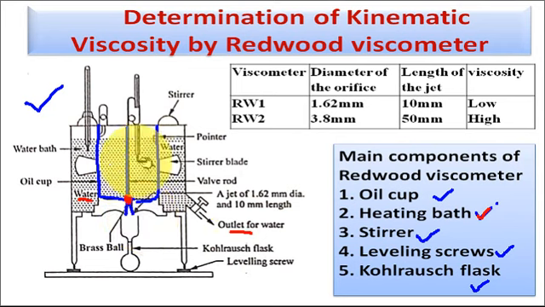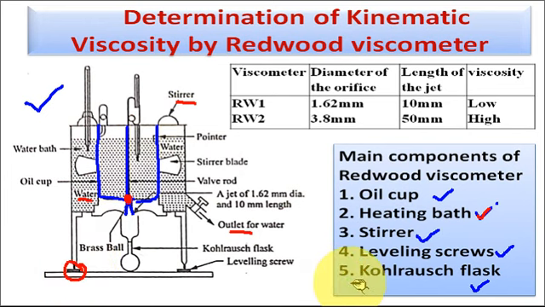The third main structure is the stirrer. The stirrer carrying 4 blades is fitted in this water bath for maintaining the uniform desired temperature in the water bath. Next are the leveling screws. This entire apparatus, the Redwood viscometer, rests on 3 legs, provided at their bottom with these leveling screws.